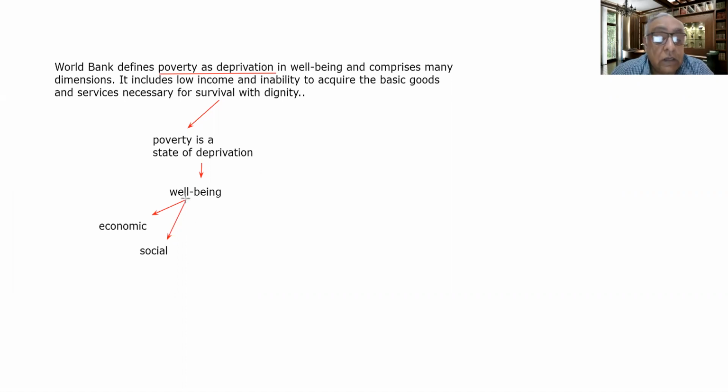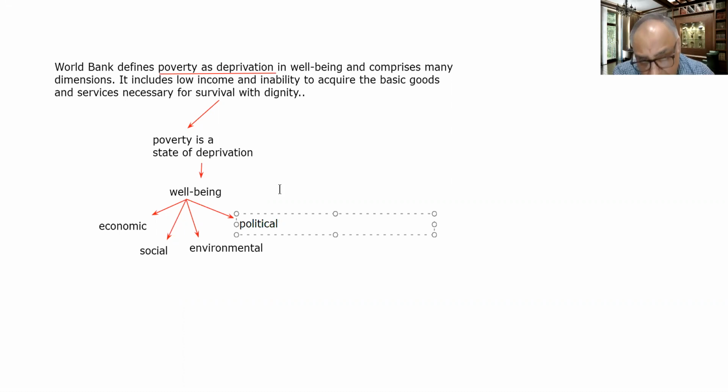And the next point is that there can be environmental well-being: a healthy environment, a good environment for living. So it can be the environmental well-being as well. It can be political well-being, it can be cultural well-being. So many dimensions of well-being can be there. Political well-being also.